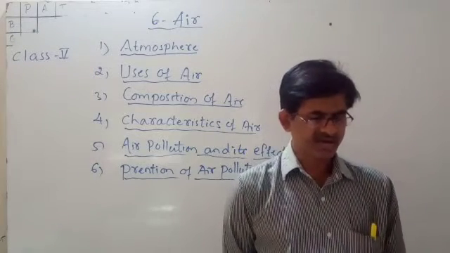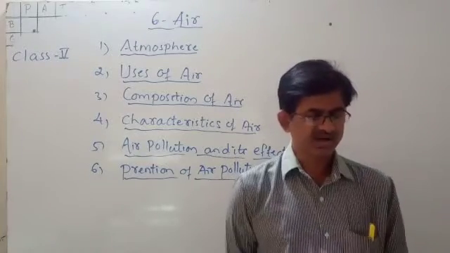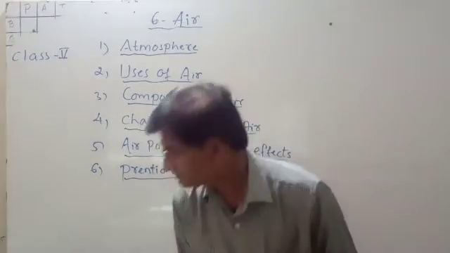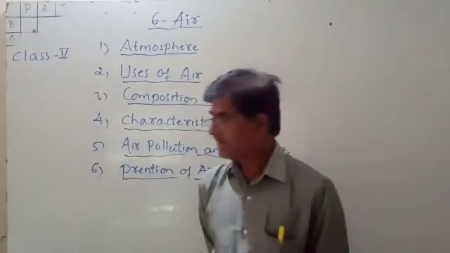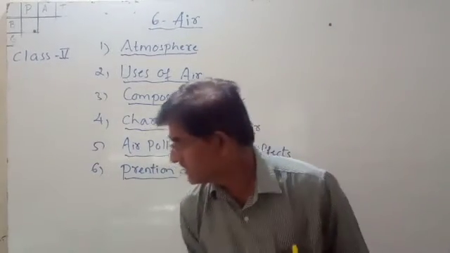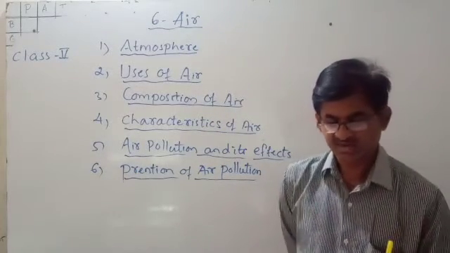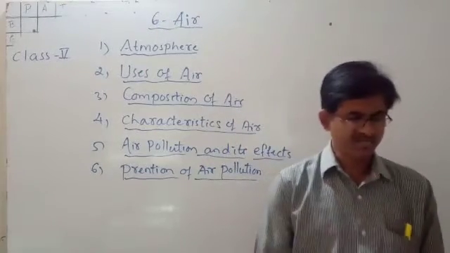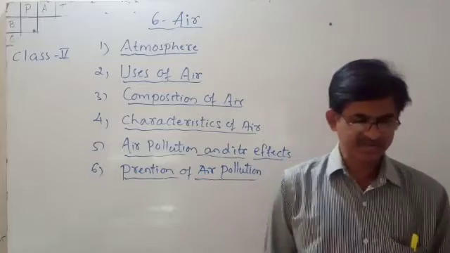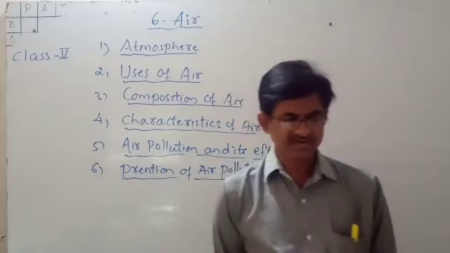The earth is surrounded by layers of air called the atmosphere. Earth is the only planet having life on it. Earth is surrounded by different layers of air, and we call it the atmosphere. Atmosphere means the layers of air surrounding the earth.